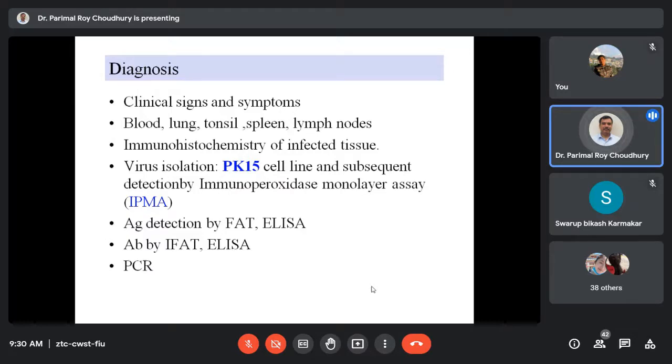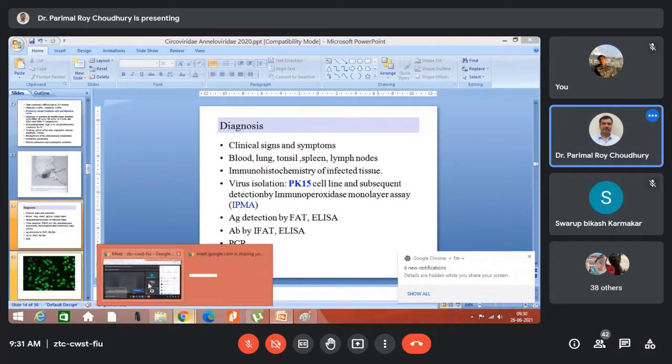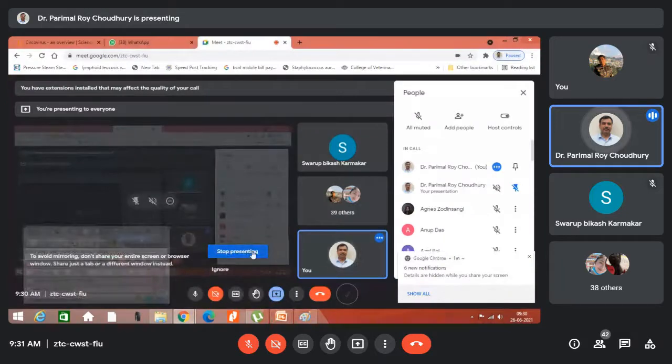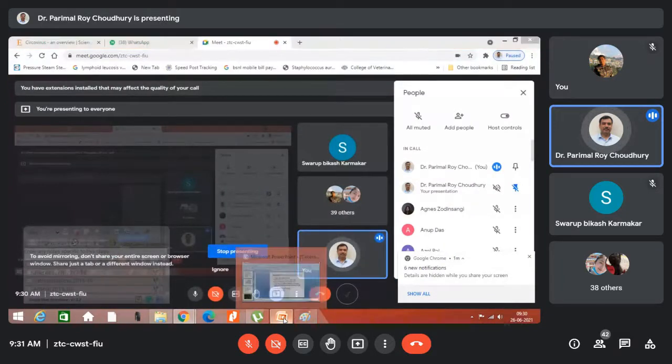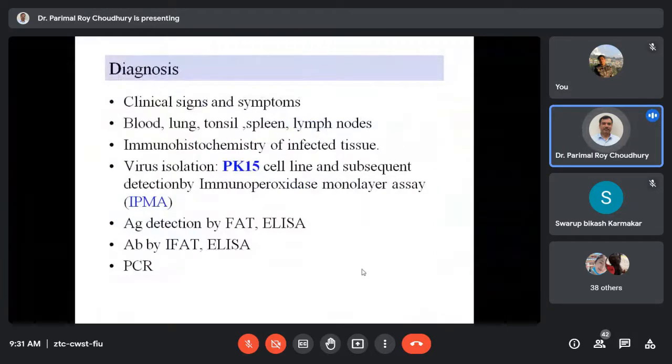However, as you know, besides all these antigen-antibody detection tests, the PCR plays a very important and rapid approach for quick identification of the organisms. And not only identification of the organisms, we can even find out the particular types of the virus, whether it is PCV2A, 2B, 2C. Specific PCR can be performed and it can be identified. Okay.